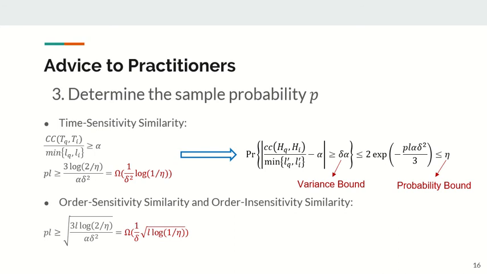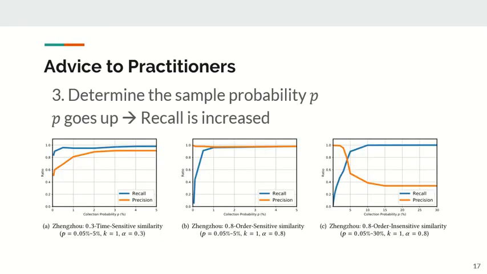In this way, we can determine the sample probability. We can see these results. When the sample probability p goes up, the recall increases, but the precision may go up or down. It depends on the other parameter.